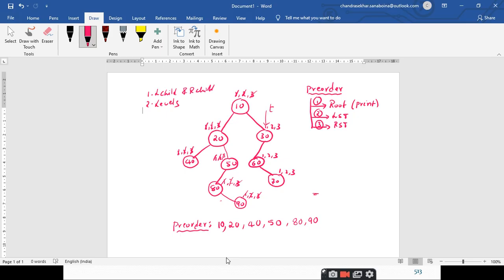So 30 is left with the 3 steps. Therefore, according to the first step, I have printed the output and I have crossed this one. And the second step is traversing the left subtree, strike it off and make the pointer T point to this 60. And at 60, I am left with 3 steps. So according to the first step, I just print to the output.